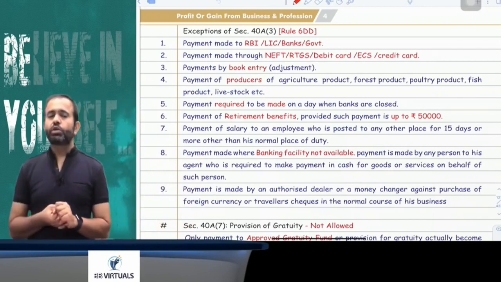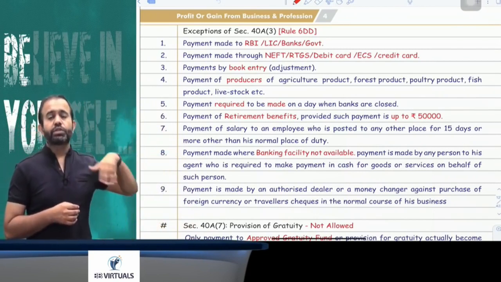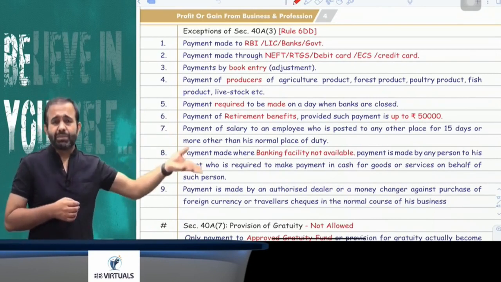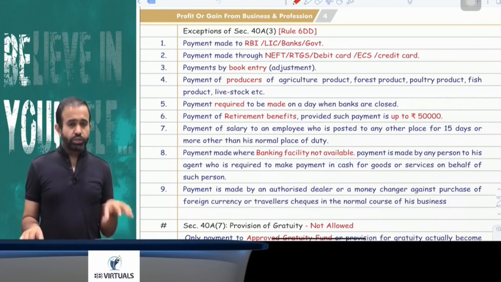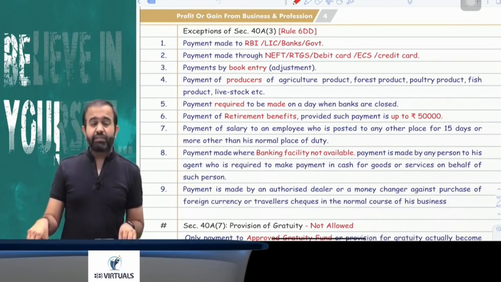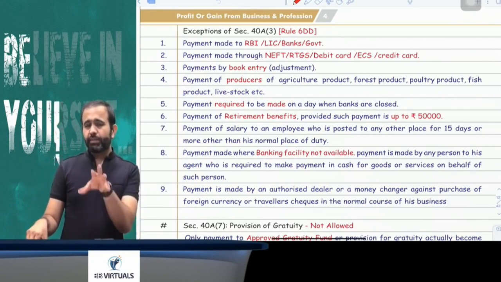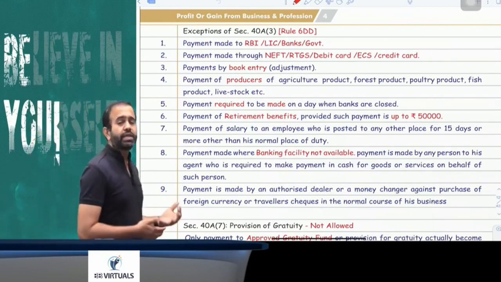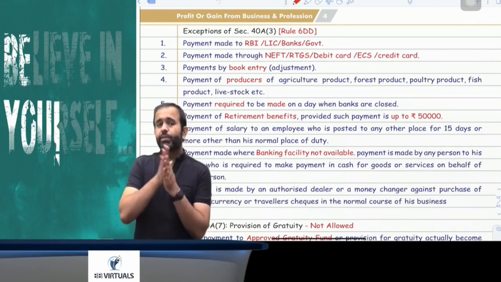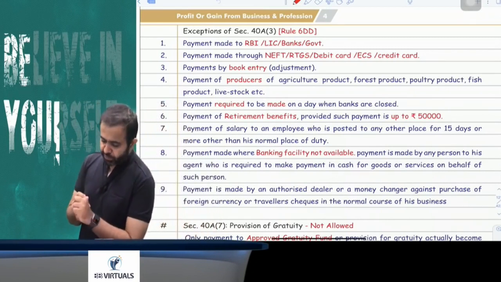Suppose payment is made to the producer of agricultural products, fish products, meat products or animals and so on, in that case you can make a cash payment, no problem at all. Or suppose payment is made on a day when banks are closed, you can make the cash payment, no problem at all. Or for retirement benefit, you can make a cash payment of 50,000. It means for retirement benefit, a 50,000 rupees cash payment is allowed.